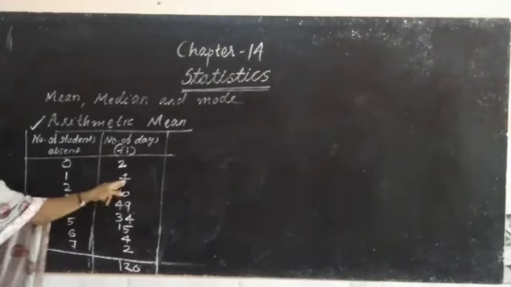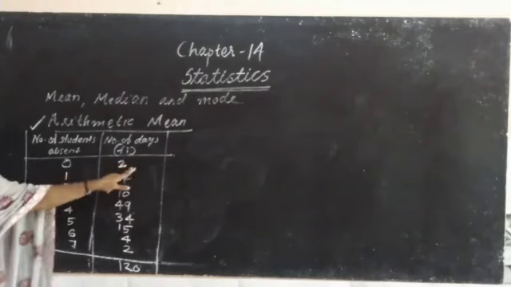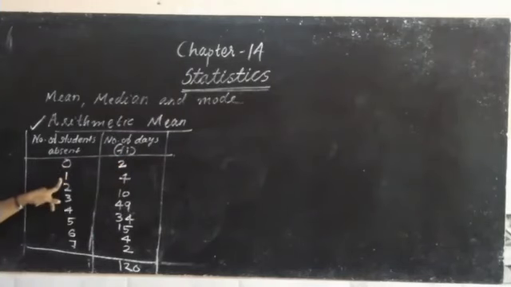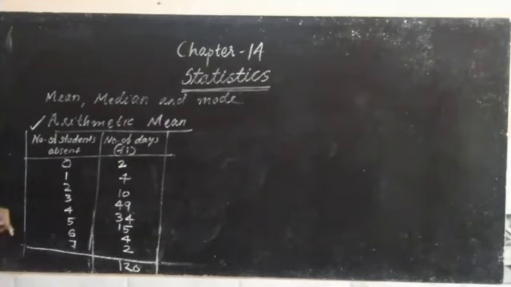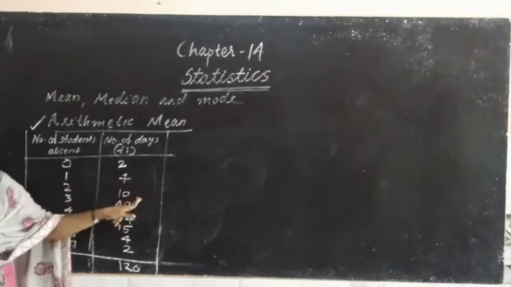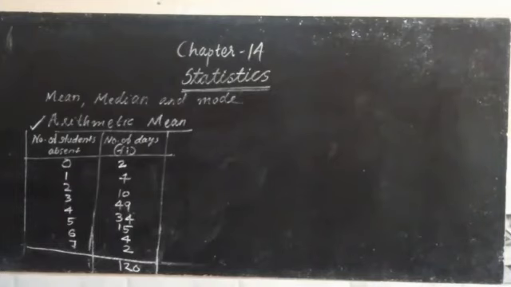Frequency: 0 comes 2 times. That is why we wrote 0, its frequency is 2. 1 became 4. When I marked attendance, only 1 absent I marked 4 times. 2 absent I marked 10 times. That means these are the frequencies. 3 absent is marked how many times? 49. And what was the maximum frequency?